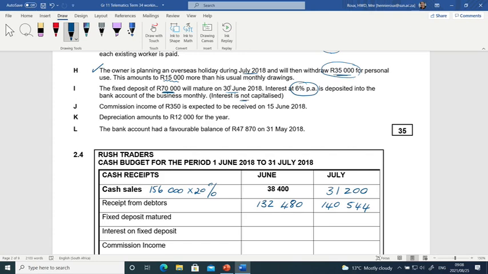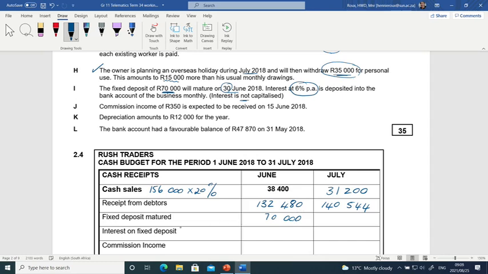Now this sometimes confuses you, the 30th of June. Then you think, well, isn't this July? It's so close to July, but if your birthday is on the 30th of June, your birthday will be in June, not in July, because it's close to July. So the 30th of June is still June. So the fixed deposit, 70,000, will mature in June, 70,000.